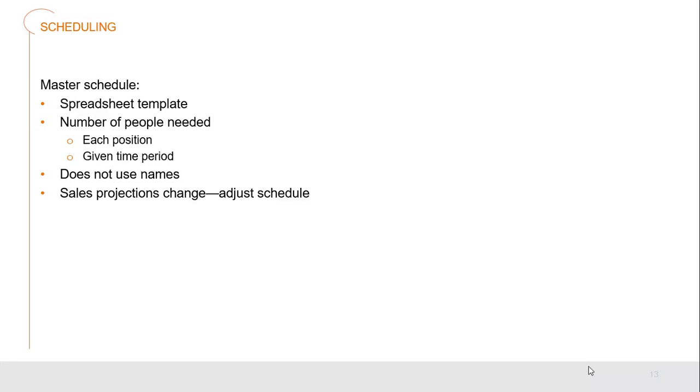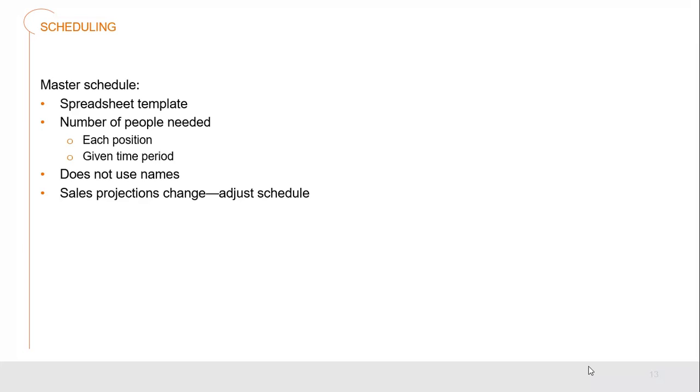For doing this, we would start off with a master schedule. This is so that we can actually understand from a base level what the anticipation is. This would involve having a spreadsheet with a template for our master schedule that would show the number of people needed for each position and each time period within the day that the restaurant is open and operational.